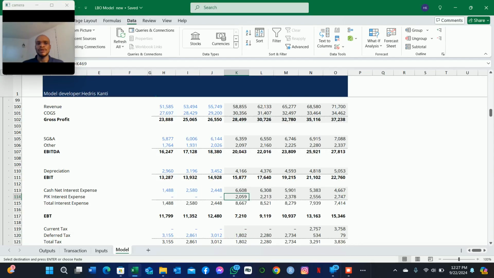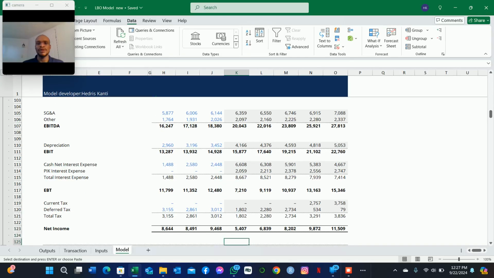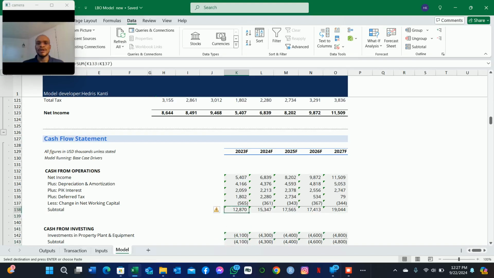We were also able to arrive at the net income as a result, and then this net income later on impacted cash from operations.